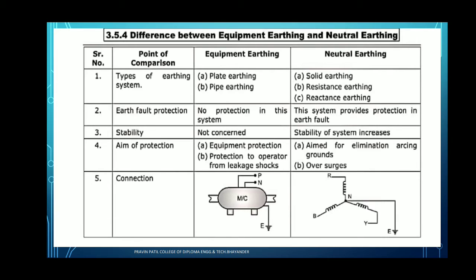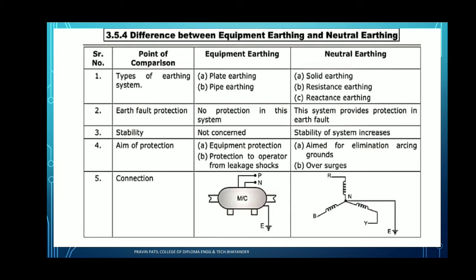Next one, stability. For equipment earthing, no stability is required. In neutral earthing, the stability of the system may increase.